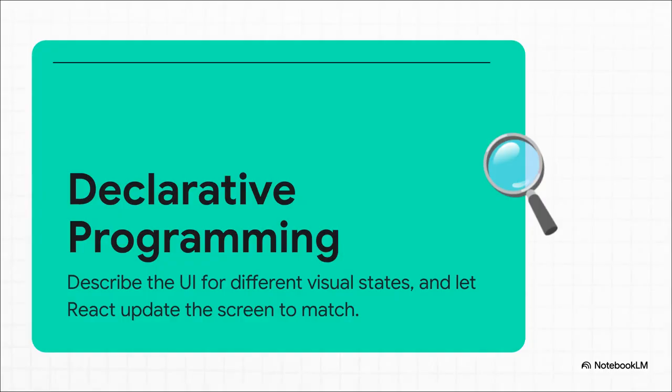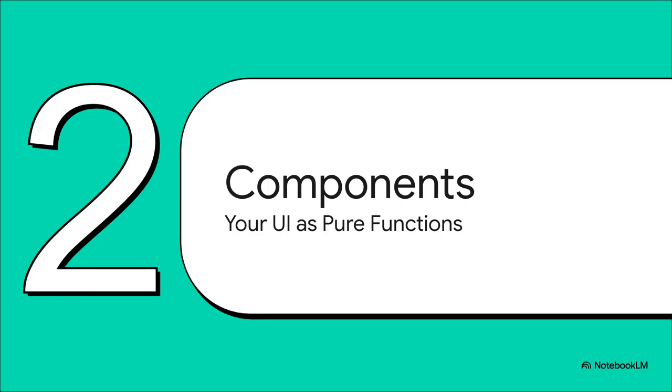So what this means in practice is you stop commanding the UI to change. Instead, you just describe how it should look for any possible state. Is it loading? Did it succeed? Is it empty? React then acts like that smart driver, figuring out the most efficient updates to make your description a reality. So if we're describing our UI, what are we using to write those descriptions?